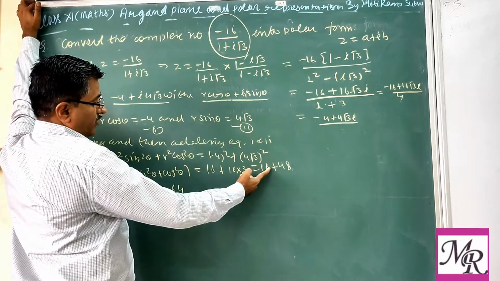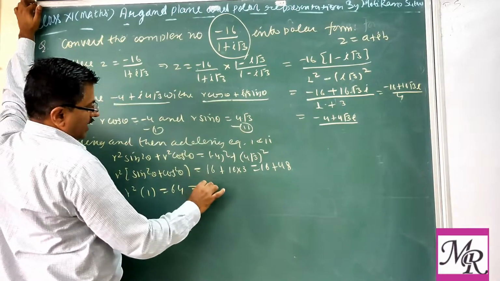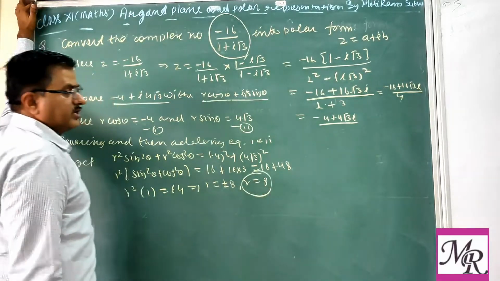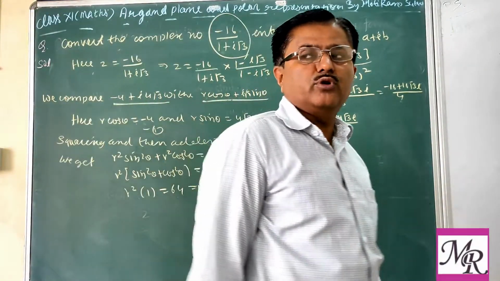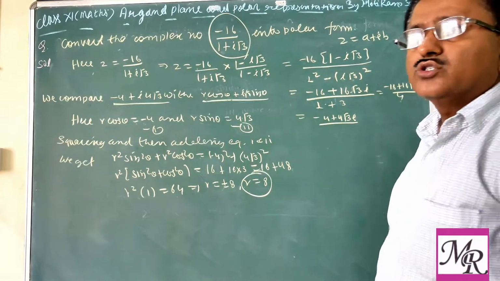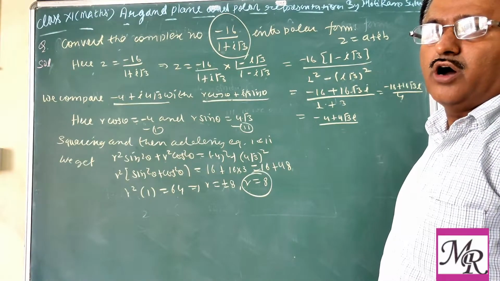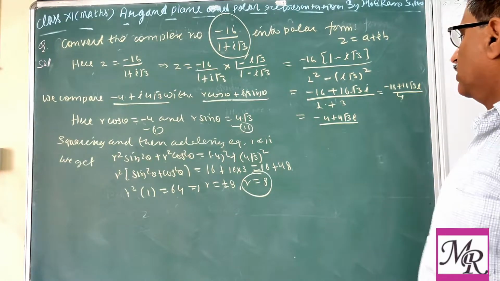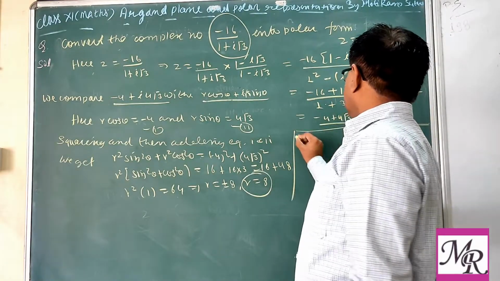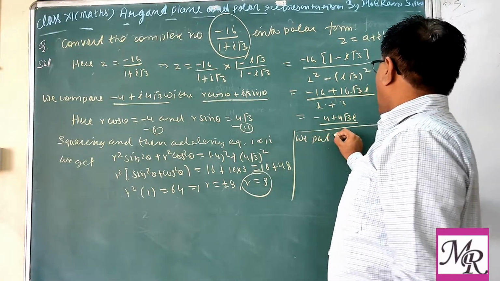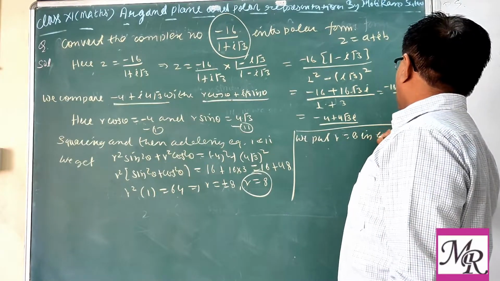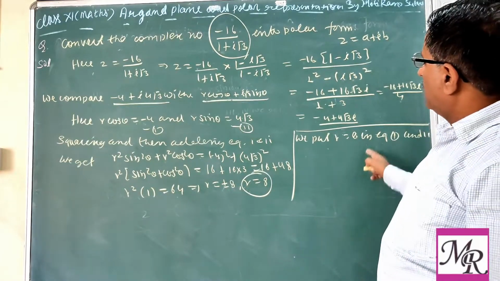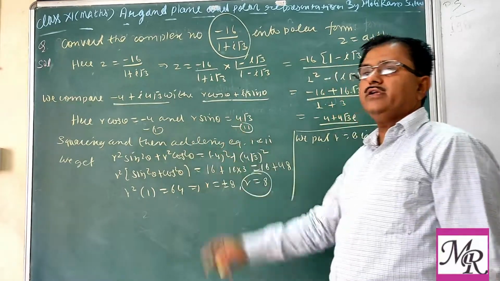So we get here r equal to plus minus 8, or r equal to 8 as it is a modulus. So we take the positive value of r. In this way we get the value of r. Now our work is to find the value of theta. So we put r equal to 8 in equations 1 and 2.